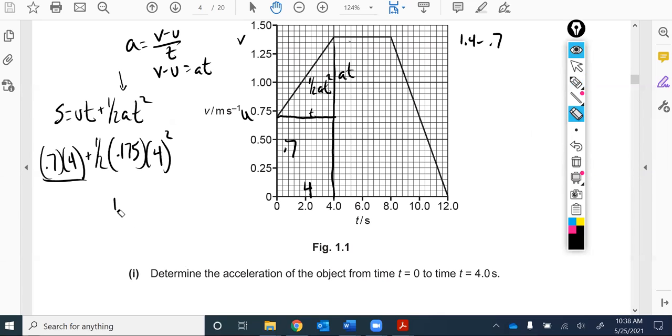All right, so all we got to do now is some numbers. 0.7 times 4. I like to solve it like this. So I say, okay, if I didn't accelerate, if I just go 0.7 for 4 seconds, I would have went 2.8 meters, right? And the units here work too. So meters per second of velocity times seconds of time give me meters. I can only add meters to meters. You can only add quantities with the same units.